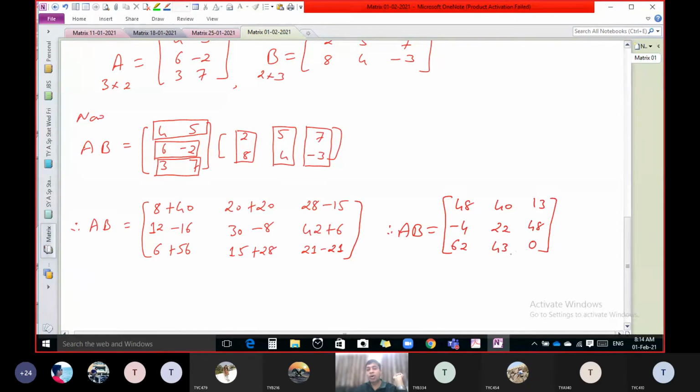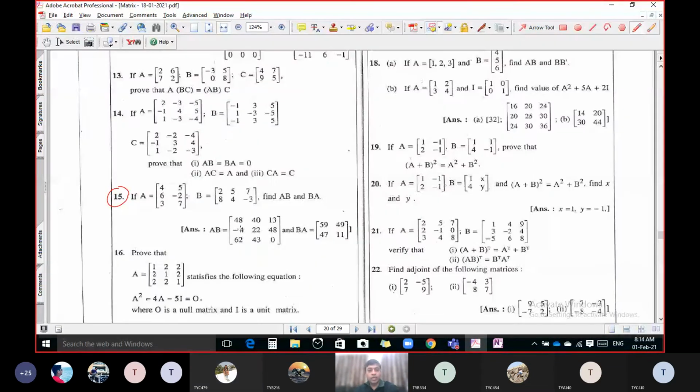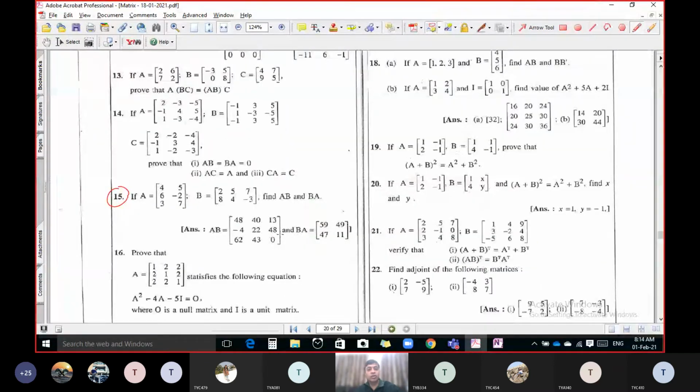And now tell me, what is the order of AB? What is the order of this matrix? 3 by 3. Correct. So see the answer. 48, 40, 13. That is the first row. Minus 4, 22, 48. Second row. 62, 43, 0. Third row.